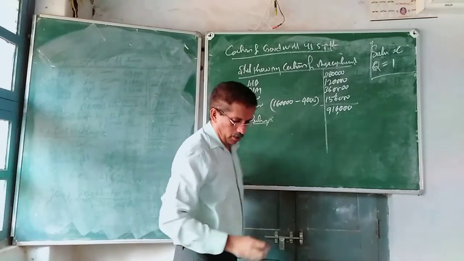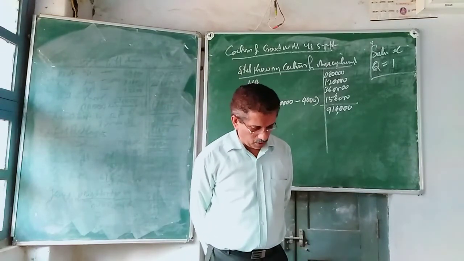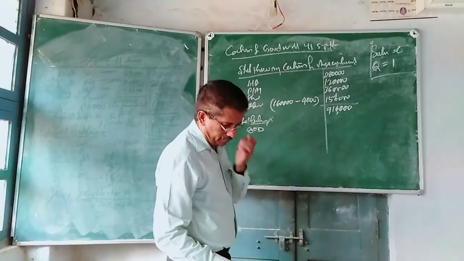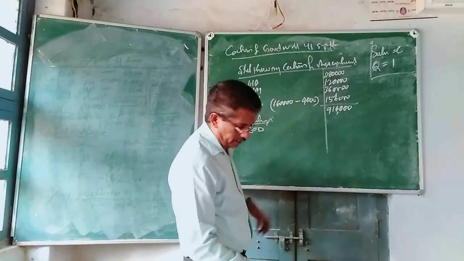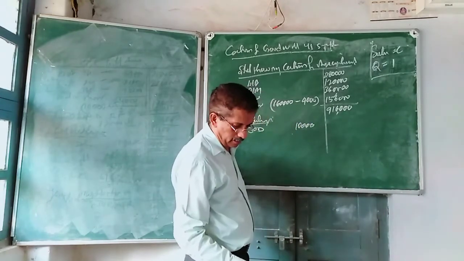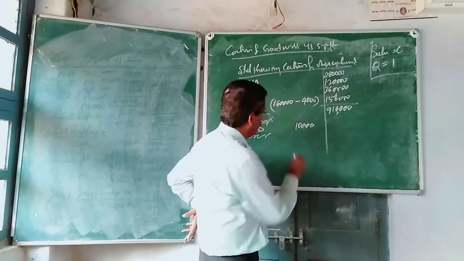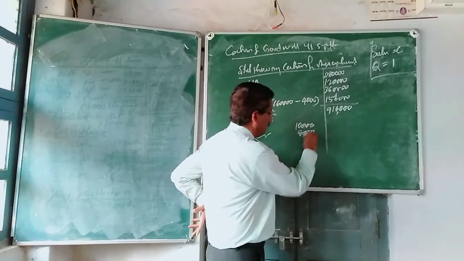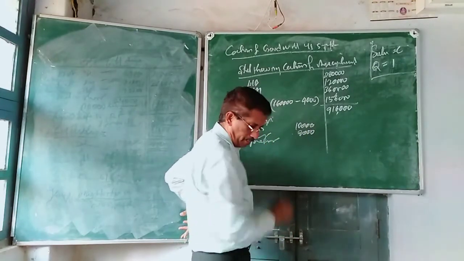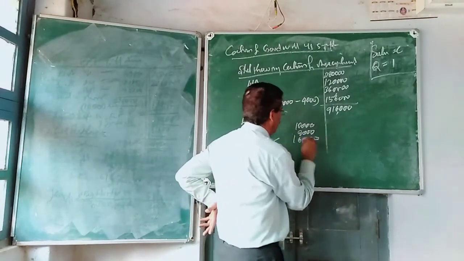Less liabilities. While talking about the liabilities, equity share capital cannot be taken, profit and loss no. Bank overdraft is given here 10,000. Thereafter, creditors 80,000. Thereafter, provision for tax 1,60,000. That's all. Do the total of that.